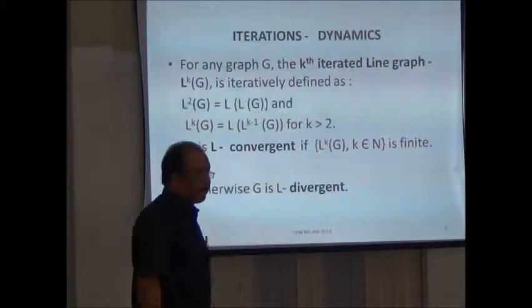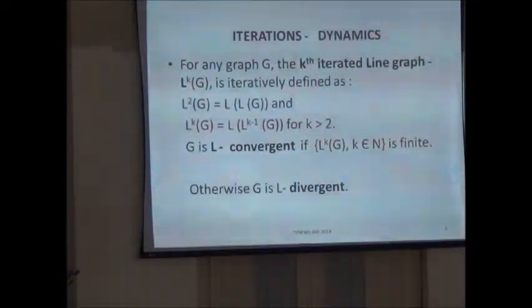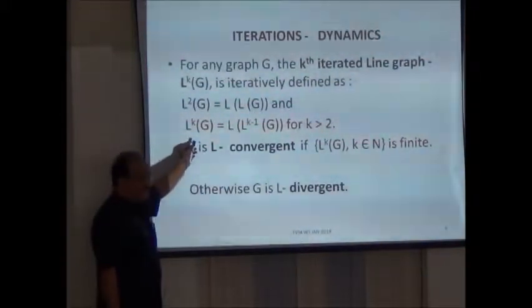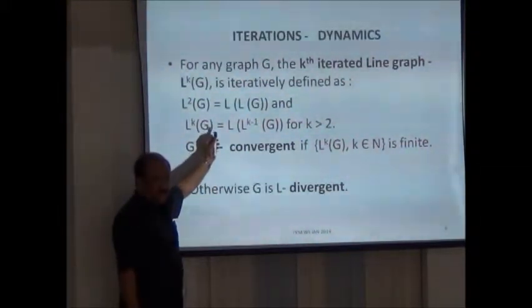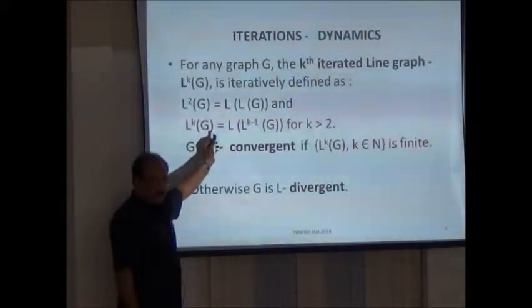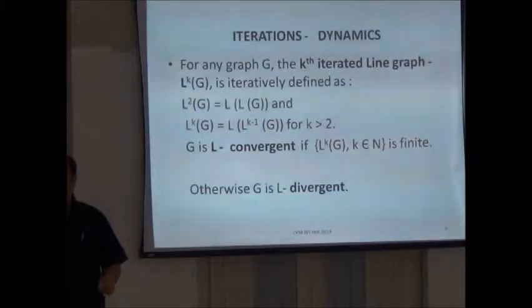These come across through a simple example. What do you have? You have a graph G. You take the line graph of G. You take the line graph of that again, and repeat this process. So the kth iterated line graph is the line graph of the (k-1)th iterate, obviously. This is the definition of the iterated line graph. So L^1(G) is L(G), L^2(G) is L(L(G)), and so on.